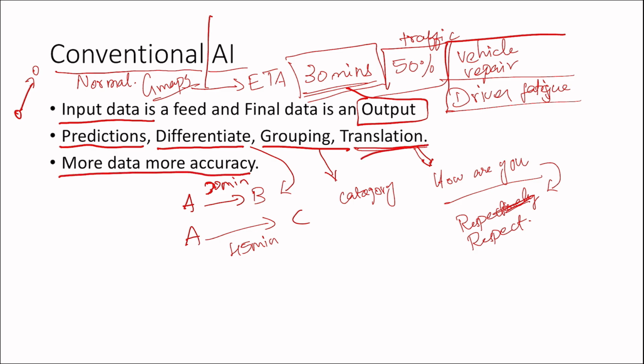So if I am giving any bad word for this translation, for example "how are you", and you need to translate this to any other language, and my data has some issue or is wrong, if I input the wrong data, then a bad word will pop up. So my whole translation will go into a miserable error. So that's why, more data, more accuracy. But these are predictions. We can't say whether it is 100 percent. We can only say 100 percent is the possible probability.